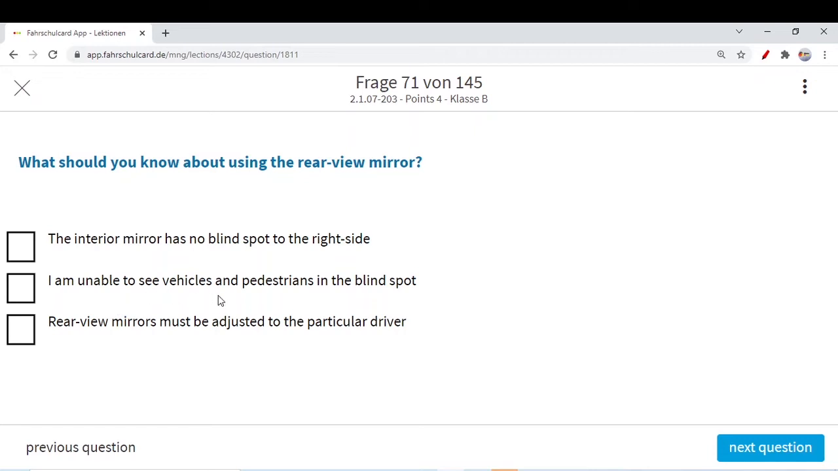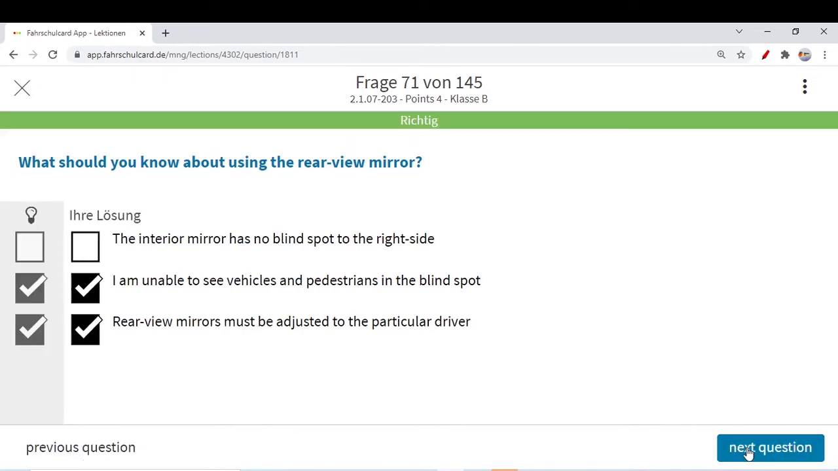I am unable to see vehicles and pedestrians in the blind spot. This answer is correct. Those pedestrians and vehicles which are in your blind spot, you can only see them by turning your head, the shoulder blick. Rear view mirror must be adjusted to a particular driver. Yes, there is a height difference from human to human, so for each driver the setting should be adjusted for each of the mirrors, not only the rear view mirror but side view mirrors as well.